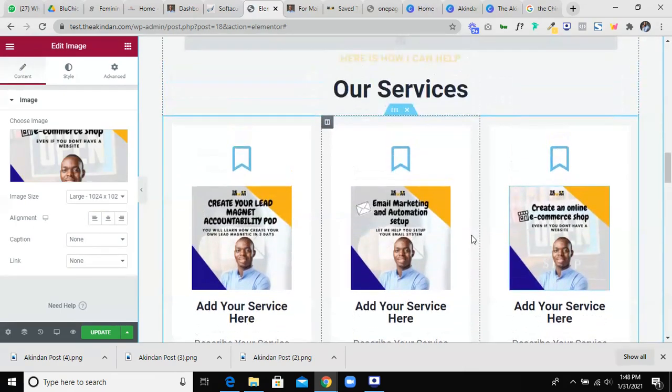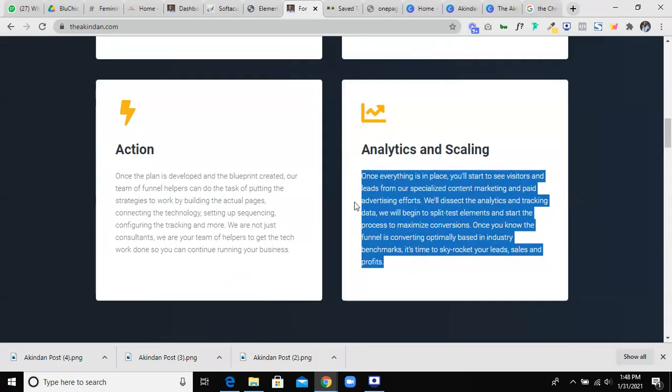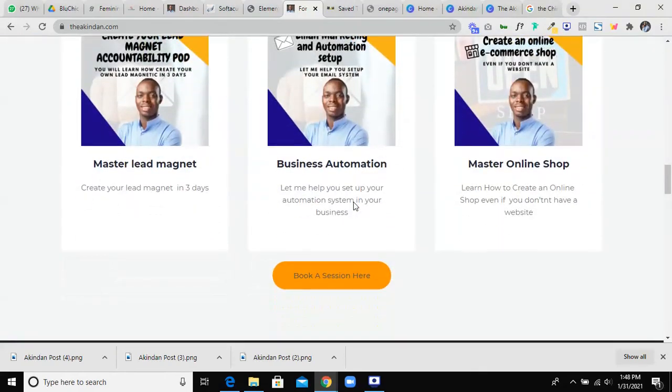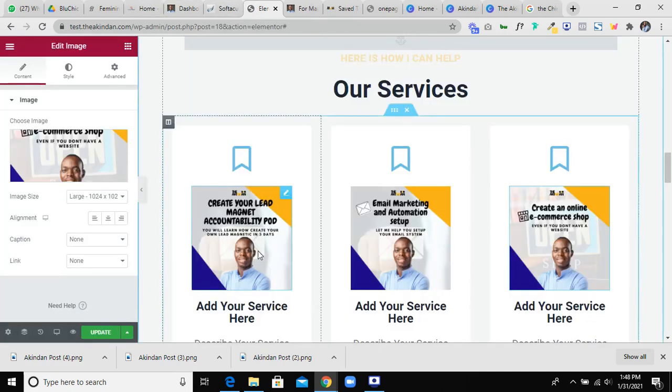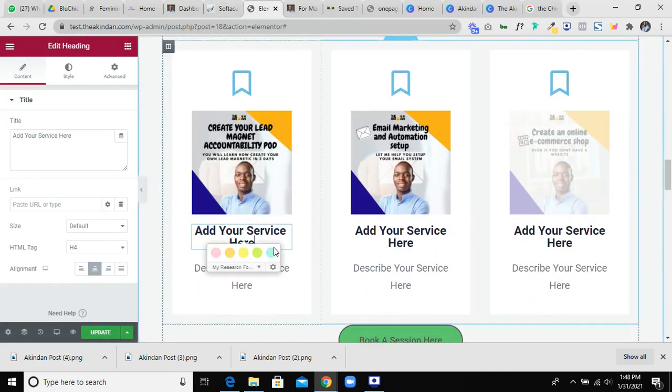Okay, so I'm just going to borrow some of my content from this place. How to read master lead magnet copy. Now click on this aspect here.